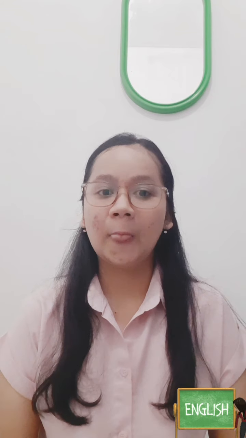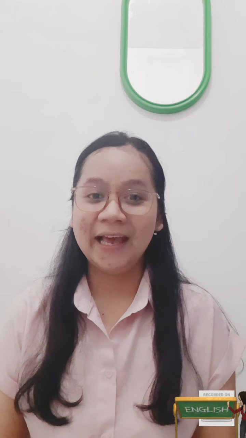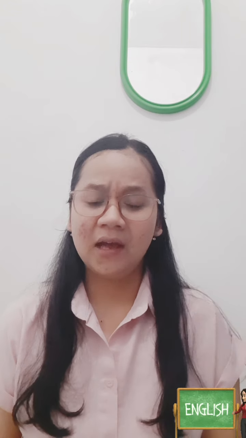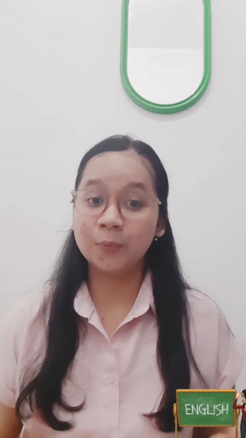Example of active voice: I read a book. Passive voice: a book is read by me. Active voice: he drove a car last night. Passive voice: a car was driven by him last night. Passive imperative sentence formula: let object be verb 3. Help the poor, active. Let the poor be helped, passive. Passive infinitive, it is or was time. Formula: it is or was time for object to be verb 3.